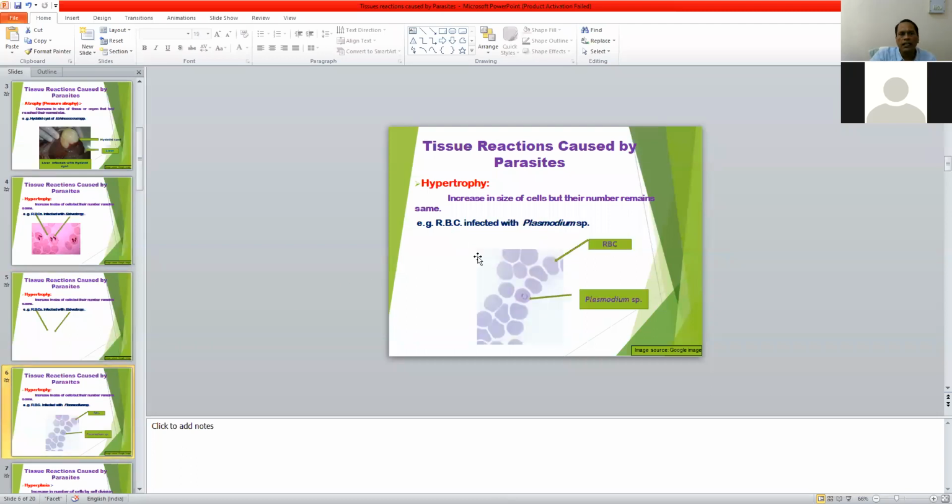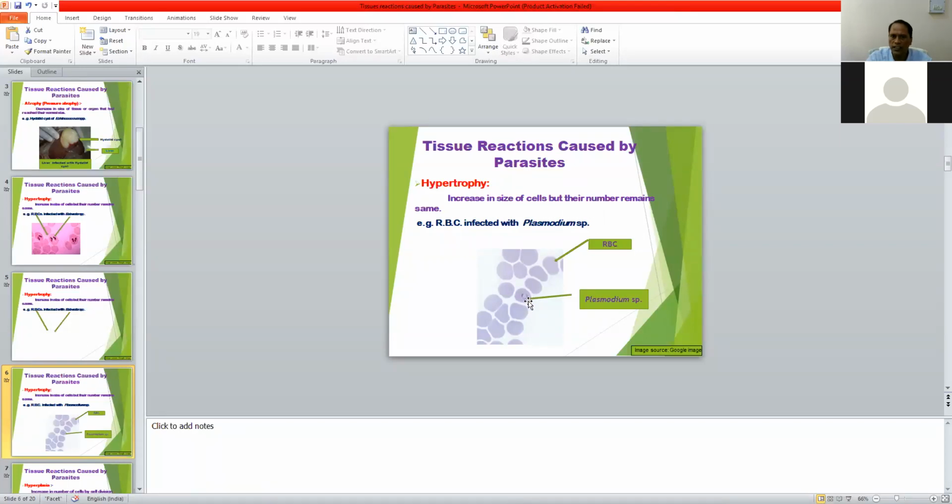Then another example of hypertrophy tissue reaction is Plasmodium parasite infection. Plasmodium stages are also found inside the RBC. This is the Plasmodium species, the malaria-causing organism.